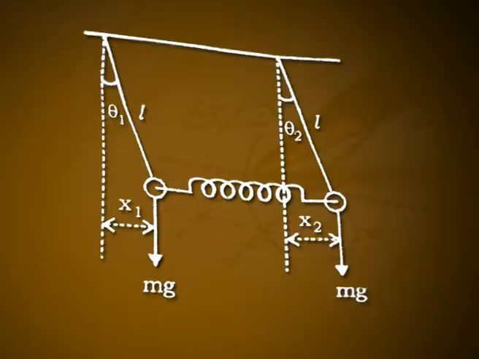Figure 4 shows two identical simple pendulums having the same length L and a bob of mass m coupled to each other using a horizontal spring of force constant K and negligible mass. When the two bobs are in equilibrium, the spring remains unstretched. Let the displacements of the two bobs from the mean position at any instant t be x1 and x2. The restoring force on the spring is equal to K into x2 minus x1, let it be equation number 1. It is assumed that the displacements are small and the motion is undamped.